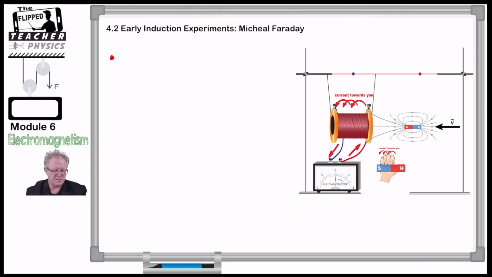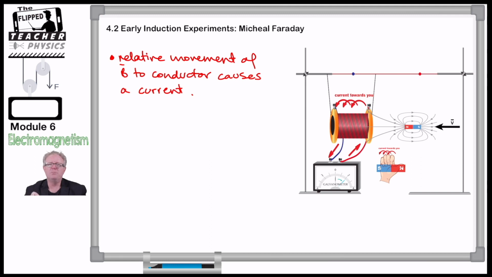The first key point is this. We saw that relative movement of a magnetic field to a conductor causes or induces a current. So remember in the video we saw that when it was stationary, no current was produced. However, when I moved it, we had a current being produced. We're going to look at that more in the next video. And we also saw that this relative movement had a connection to how fast I moved it. The faster I moved it, the greater the deflection. The slower I moved it, the smaller the deflection. We're going to check that out in some subsequent videos as well.